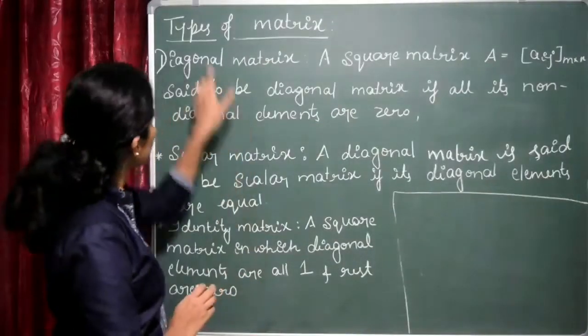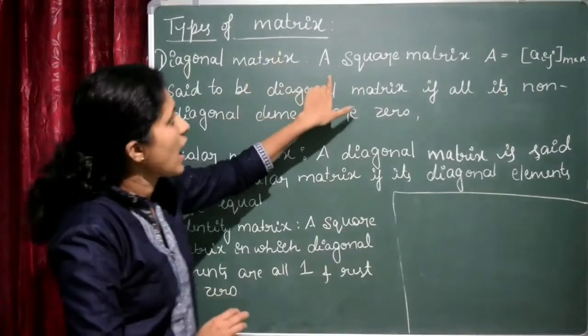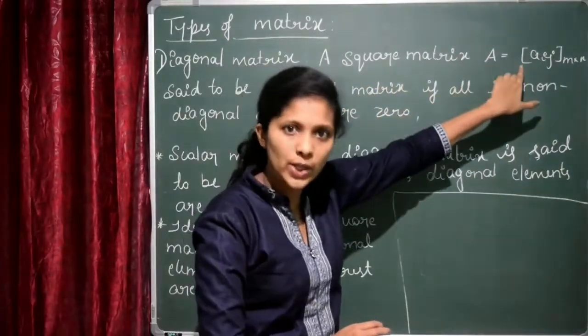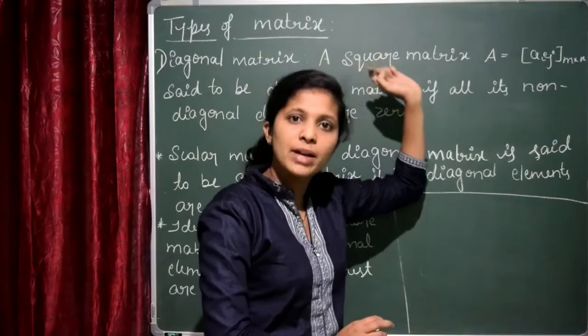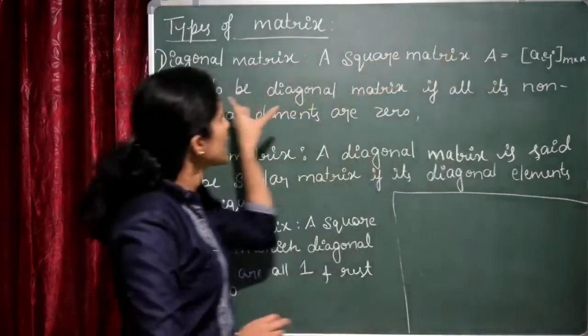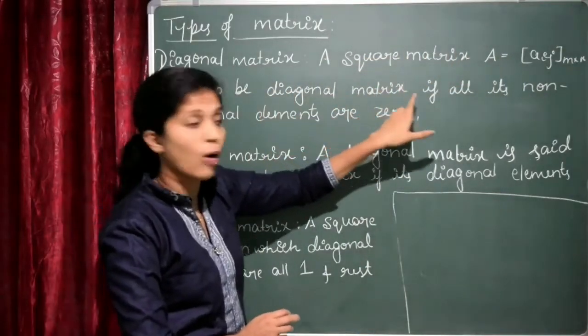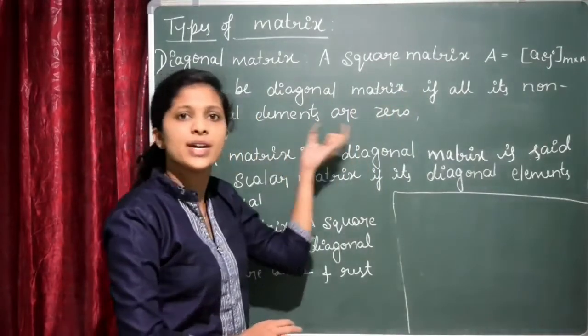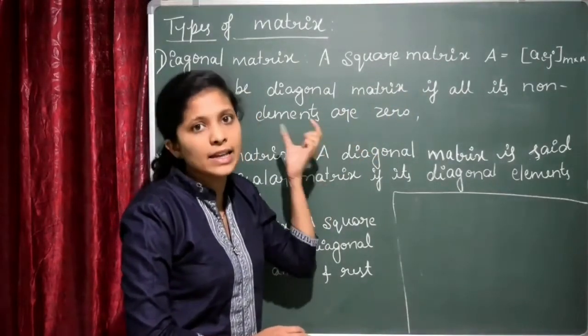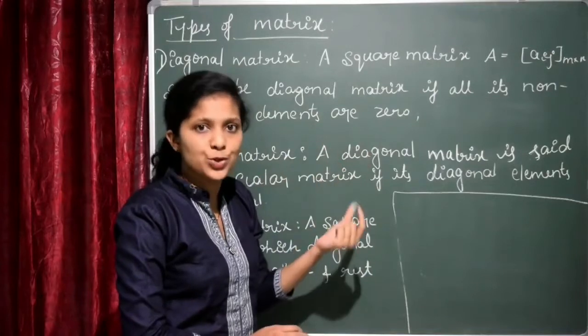Now the next type is called the diagonal matrix. A square matrix A equal to Aij. To define a diagonal matrix, it should be a square matrix. It is said to be a diagonal matrix if all its non-diagonal elements are 0. I mean only the diagonal elements should be present and the remaining elements should be equal to 0.